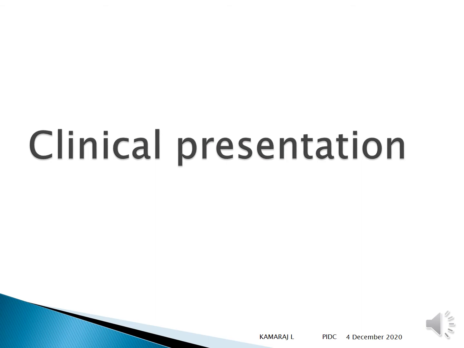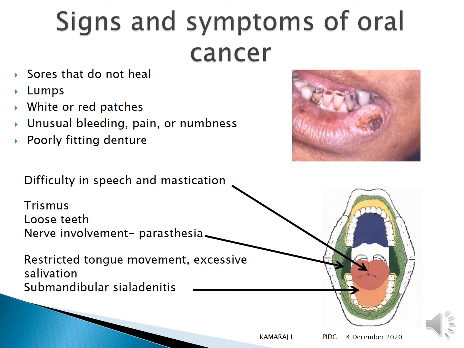How does the clinical presentation of a carcinoma appear? There can be sores that do not heal. It can be a lump, or a white or red patch. There is usually bleeding, painless growth, or numbness. Pain also can be exhibited, more commonly due to an ill-fitting denture that causes irritation, which can have a dysplastic change.